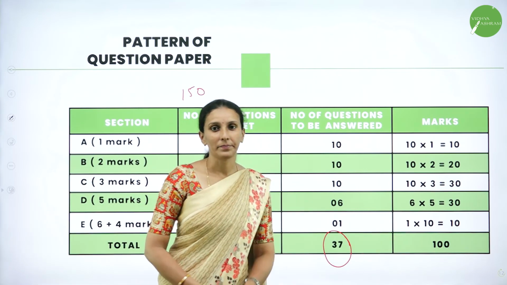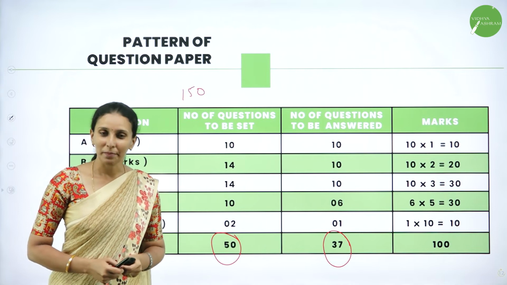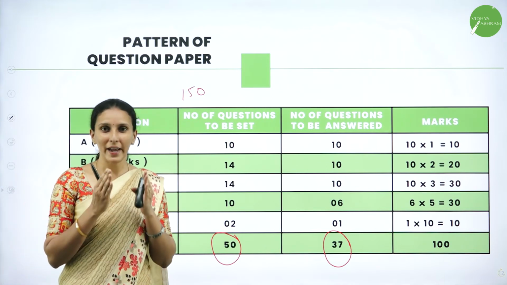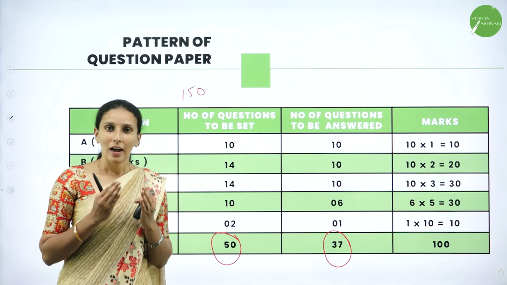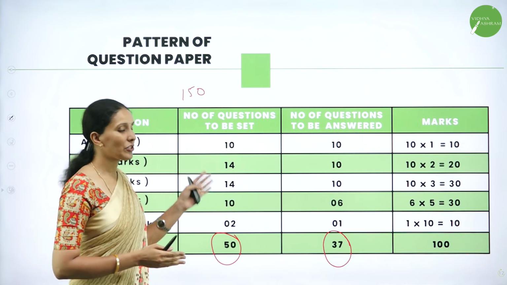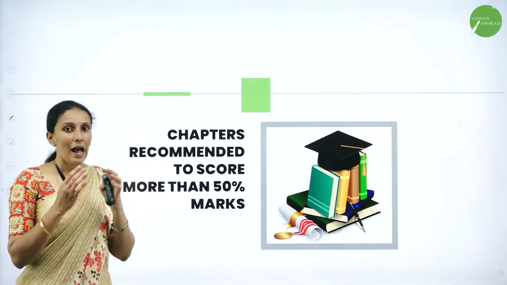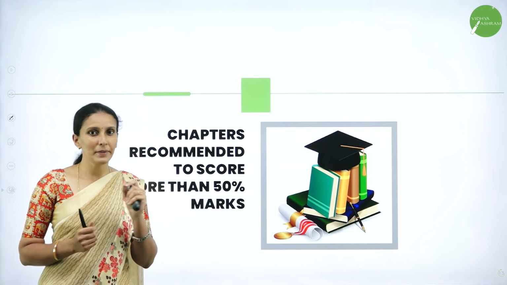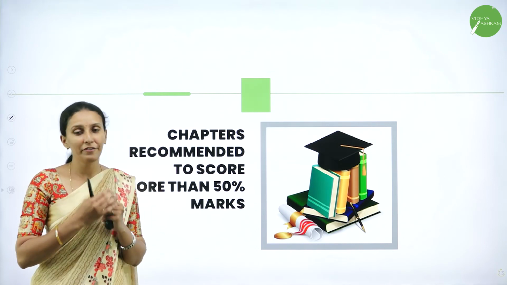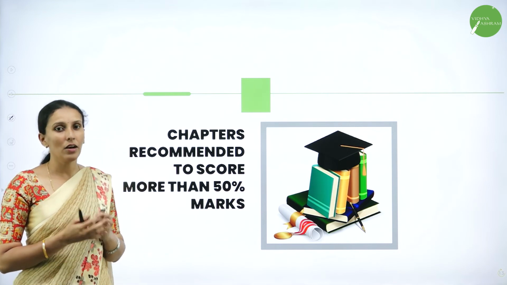Isn't it simpler? So be confident in your second PUC Basic Maths syllabus. You can gain more marks by smartly planning and learning the important chapters according to the question paper pattern. I will recommend certain simple chapters where you can concentrate more so that you can gain more than 50% of marks in your question paper.